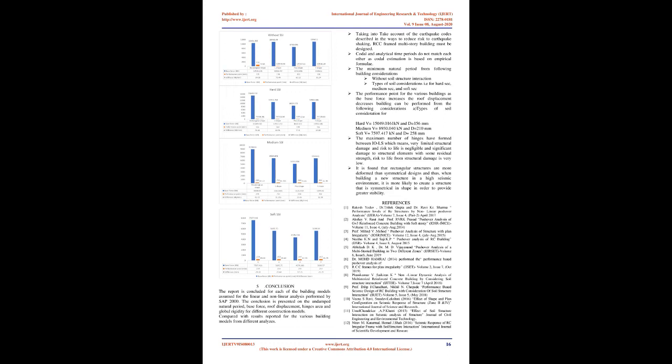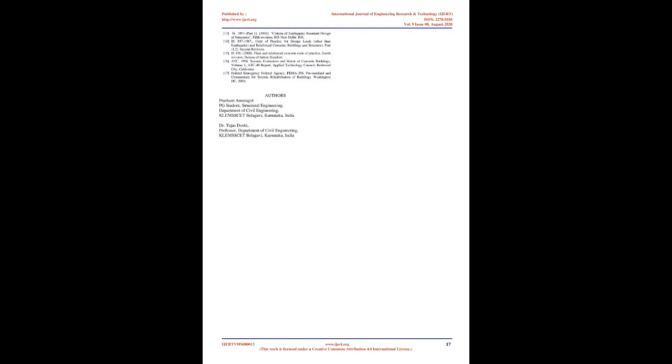5. Conclusion. The report is concluded for each of the building models assumed for the linear and nonlinear analysis performed by SAP 2000. The conclusion is presented on the undamped natural period, base force, roof displacement, hinges area, and global rigidity for different construction models. Results are compared for the various building models from different analyses. Taking into account the earthquake codes described in the ways to reduce risk from earthquake shaking, RCC-framed multi-story buildings must be designed. Codal and analytical time periods do not match each other as codal estimation is based on empirical formulae. The minimum natural period is obtained from the following building considerations.